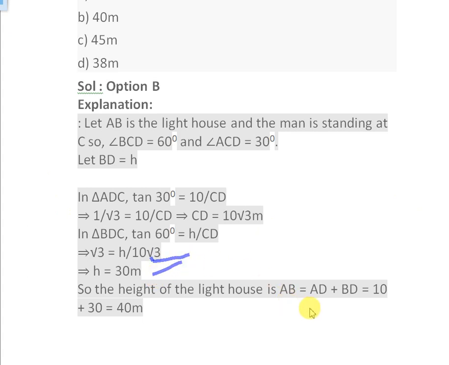So we can calculate the height of the lighthouse as AB equals AD plus BD, which is equal to 10 plus 30 equals 40 meter. So this is the answer, which was option B of the question.